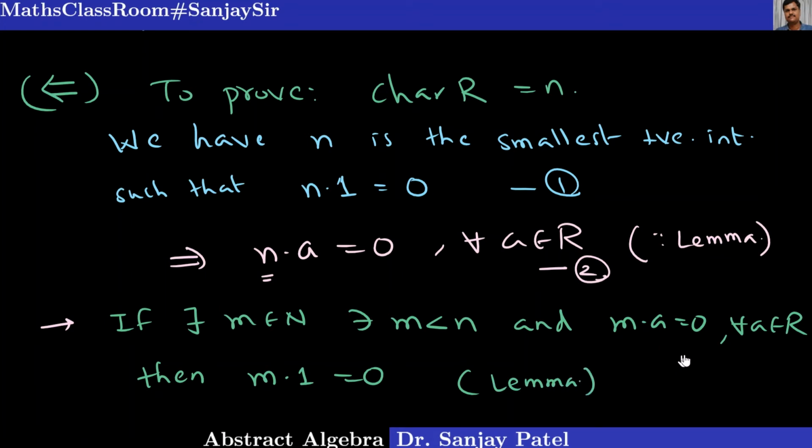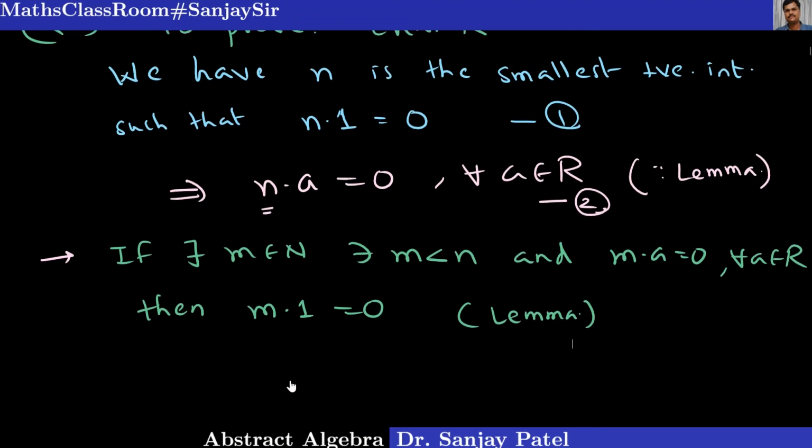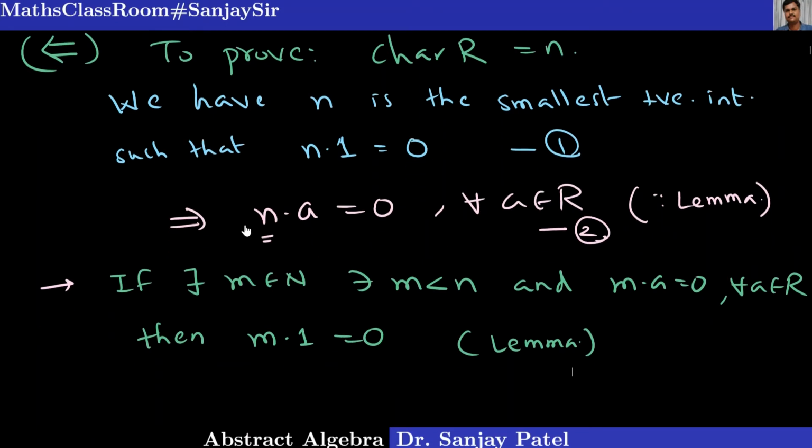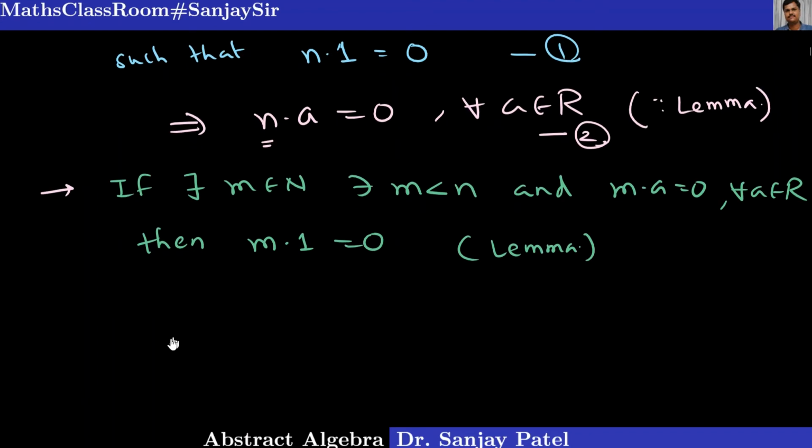If m into a equal to 0 for every a, then I can write m into 1 equal to 0 if the ring has unity, and our ring has unity, that is given. Okay. And if m into 1 equal to 0, then that is a contradiction, because it contradicts the hypothesis which I have written in the result number 1. So this contradicts 1.